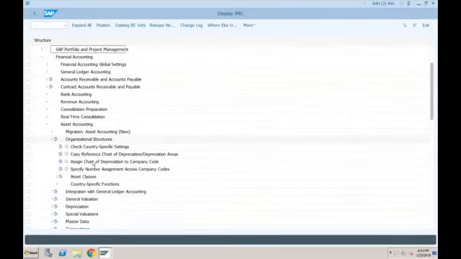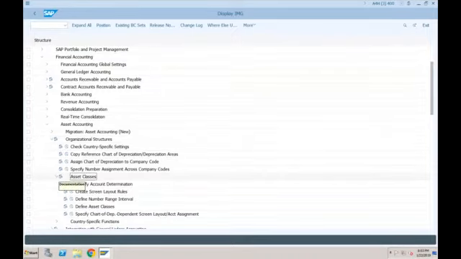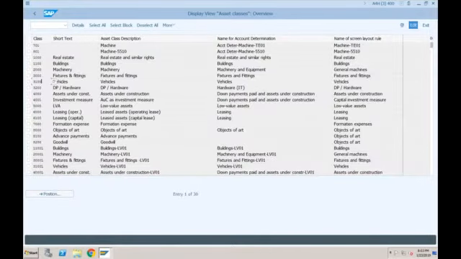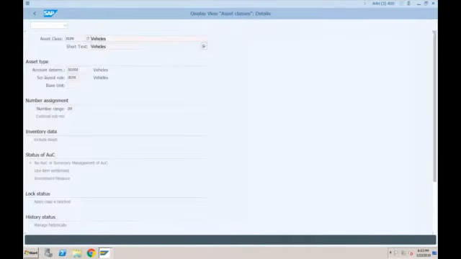Yeah, in the organization structure, you have these asset classes. And when you create the asset class, there are 2-3 things that you specify. Let me show you what those things are. Currently we are using this asset class 3100. If I double click on this, you can see this 3100 asset class is assigned to 31,000 account determination.